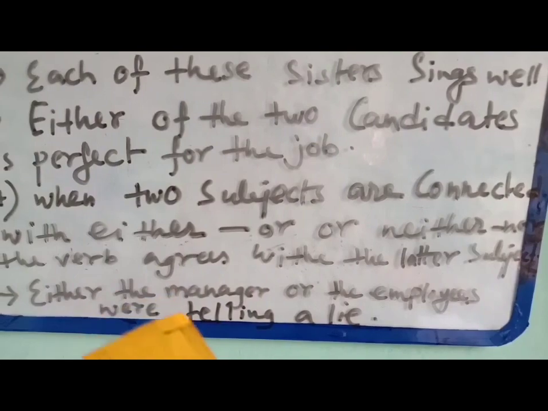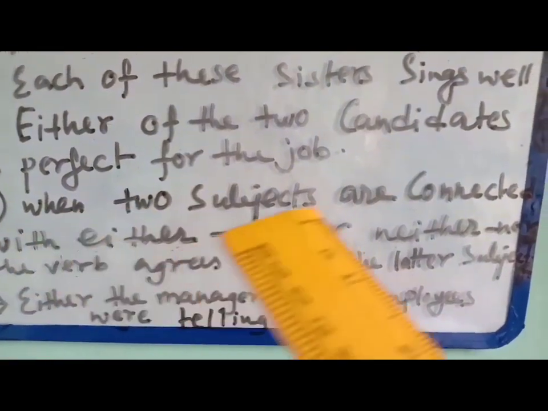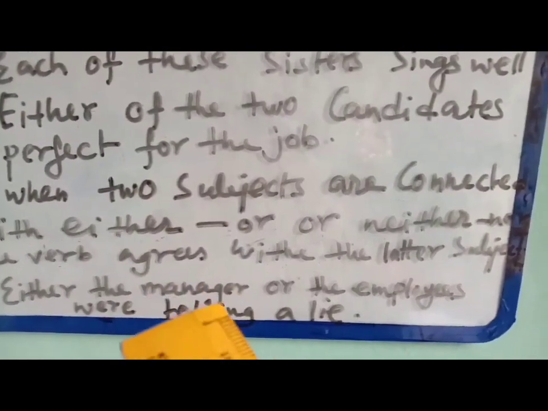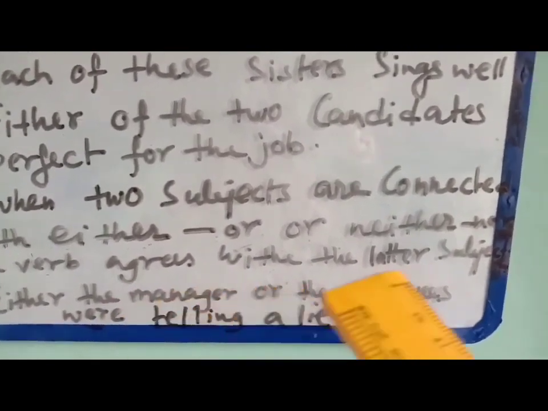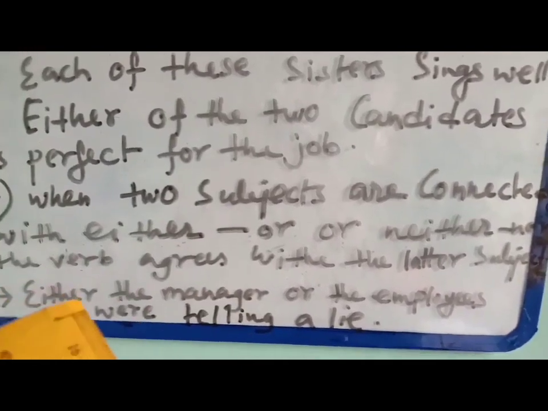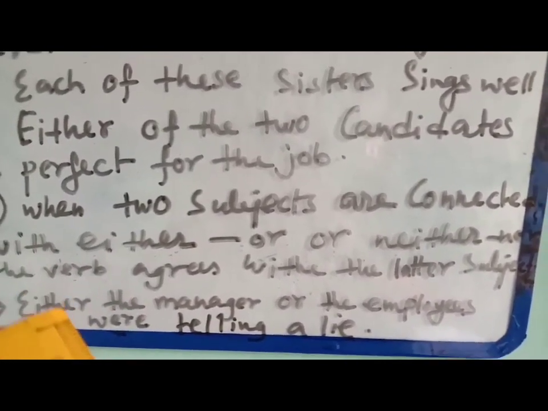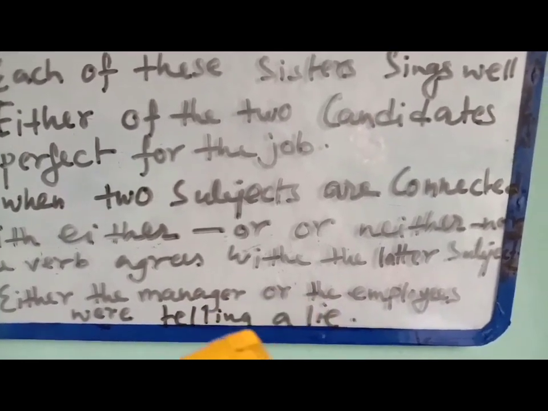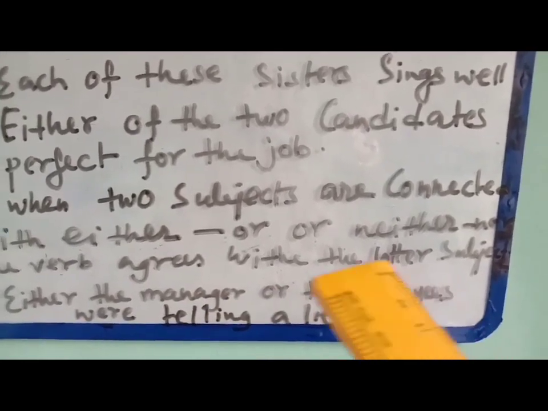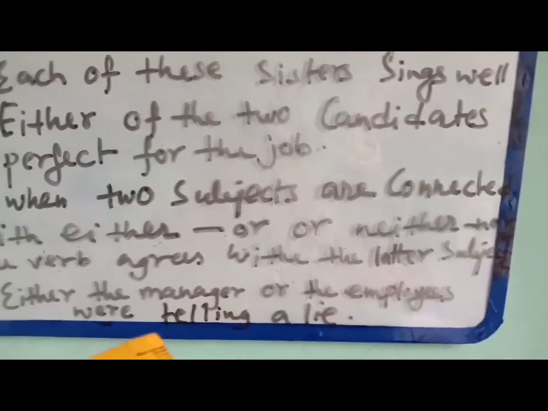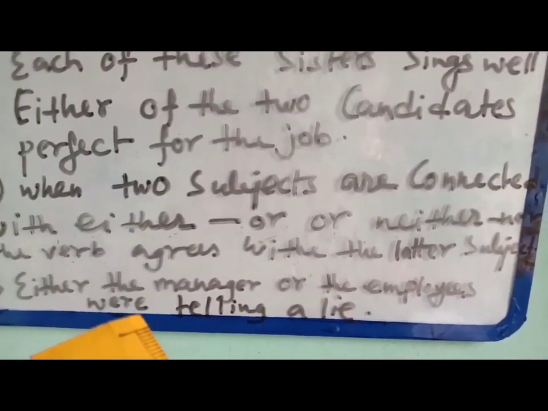The subjects manager and employees are connected with either or. In this case, the verb agrees with the latter subject, that is the employees. Employees is not singular, it's plural, so we have written "were". Clear?